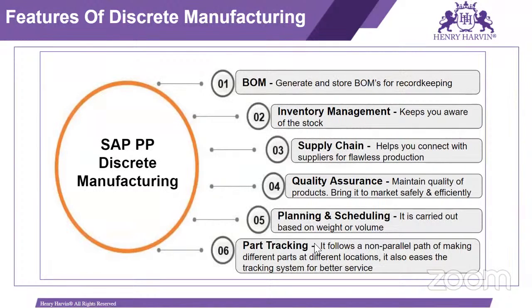Then part tracking. It follows a non-parallel path for making different parts at different locations. It also uses the tracking system for better service. So you can track different materials and different parts at different locations.